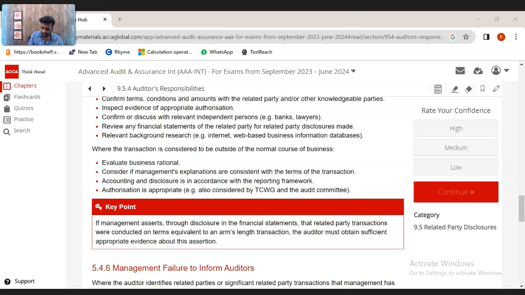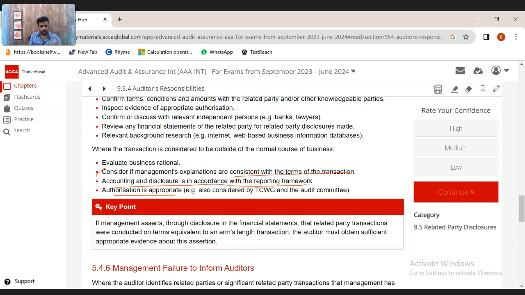Get management explanations with respect to the terms of the transaction. Look at the accounting which has been done and the disclosure for the reporting framework, and whether the transactions have been authorized and approved by appropriate individuals, with the audit committee also being notified with respect to the related party transactions.